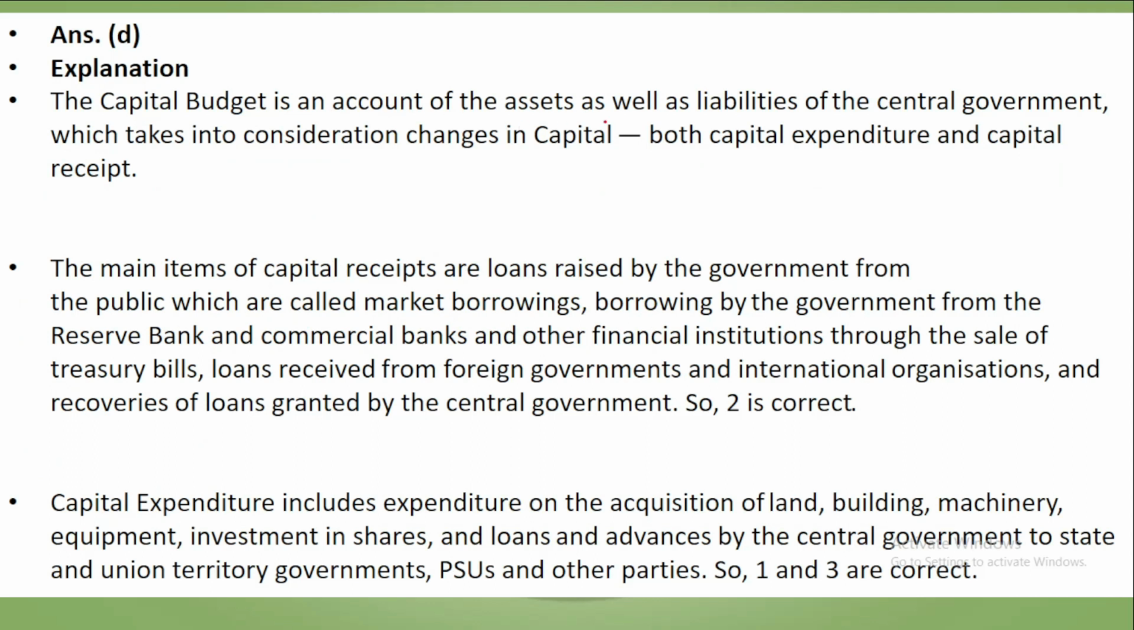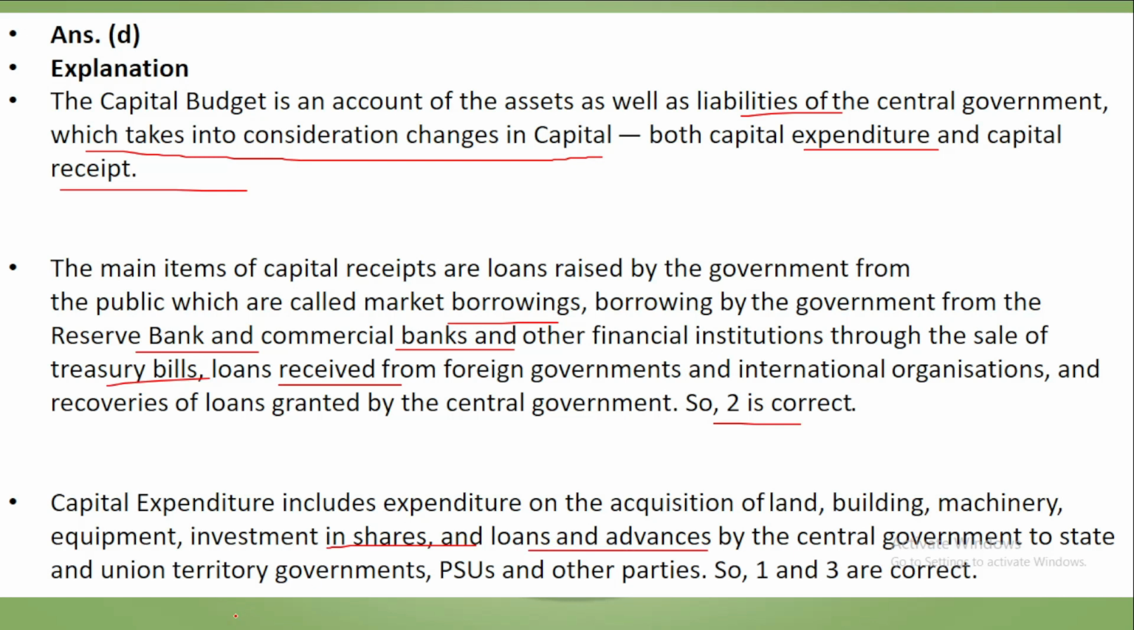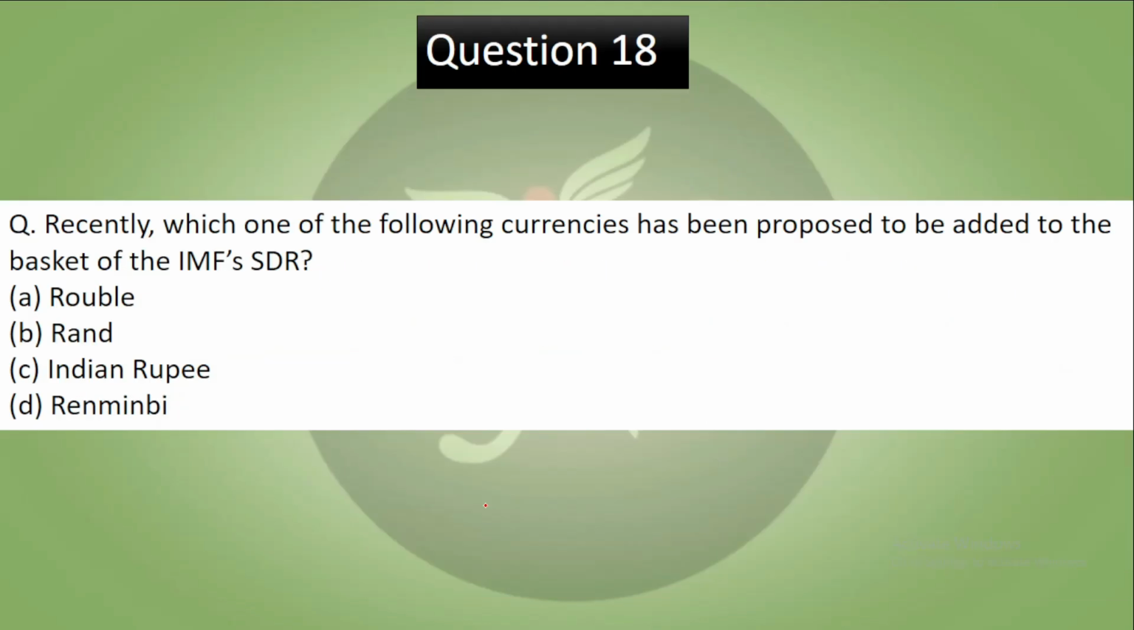This capital budget is an account of the assets as well as the liabilities of the central government, which takes into consideration changes in the capital, both expenditure and receipt. Main items of the capital receipts are loans raised by the government from the public, which are called market borrowings, borrowings from the Reserve Bank, commercial banks and other financial institutions through sale of treasury bills, and loans received from foreign governments and international organizations. So statement second was correct. And capital expenditure includes expenditure on acquisition of land, building, machinery, equipment, investment in shares, loans and advances by the central government to state and union governments, public sector units and other parties. So all three statements are correct.